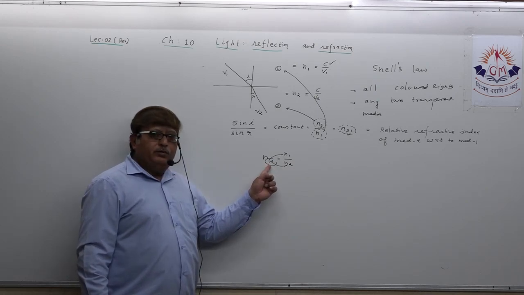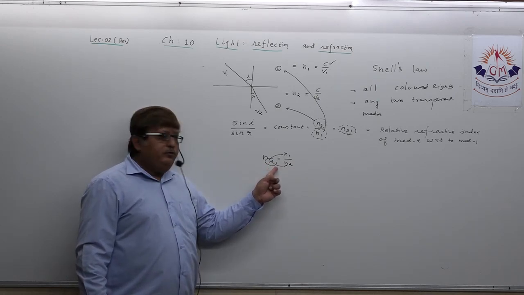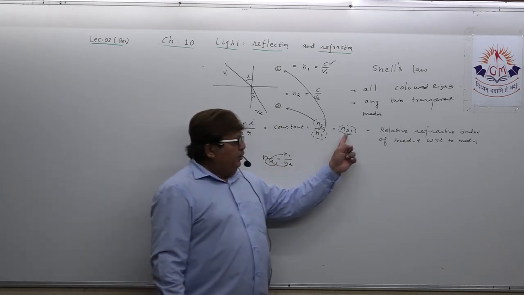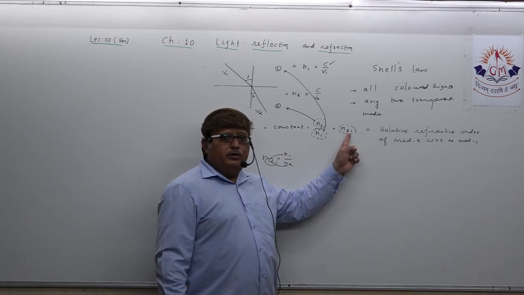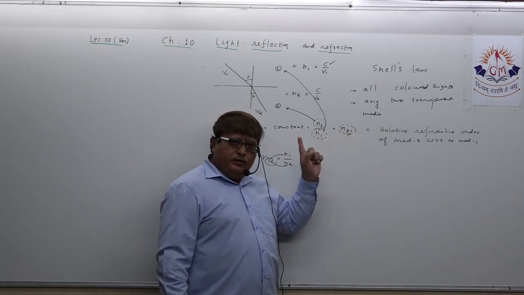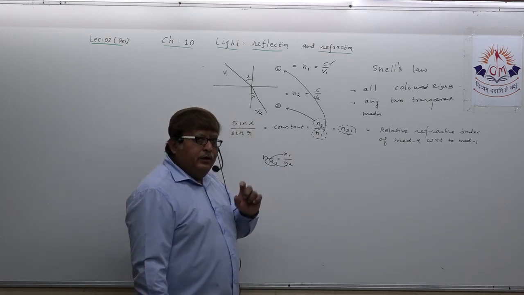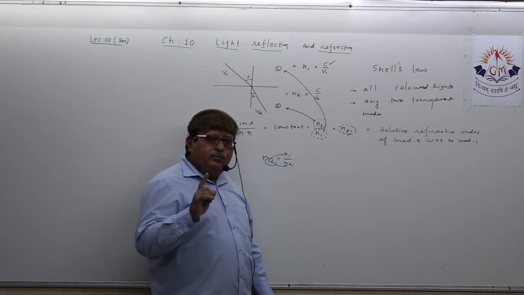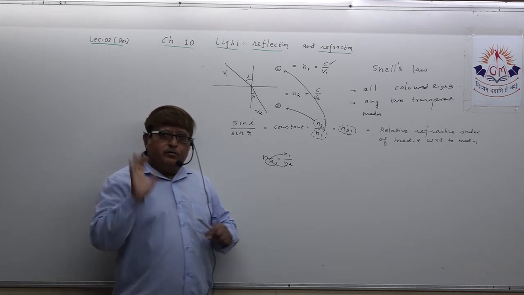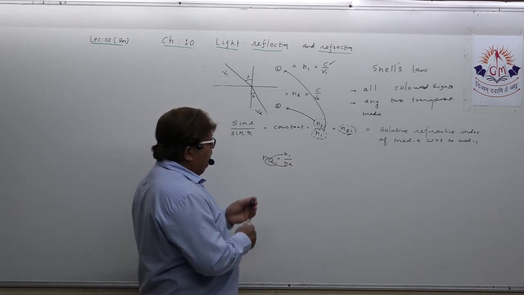Refractive index of medium 1 with respect to medium 2, 2 in the denominator. Refractive index of medium 2 with respect to 1, 1 in the denominator. Understand? Whichever medium you are taking as reference has to appear in the denominator.